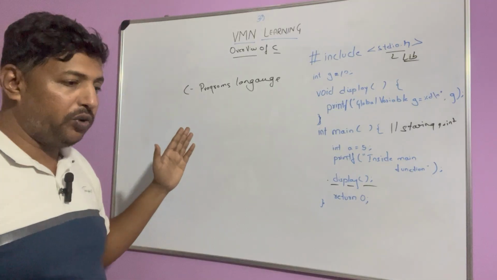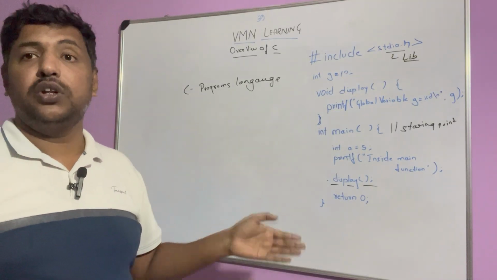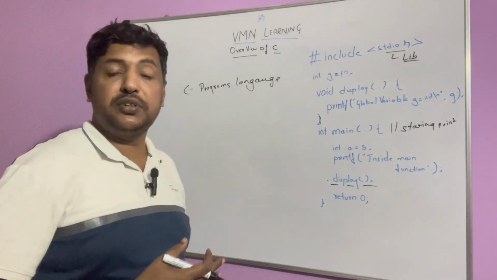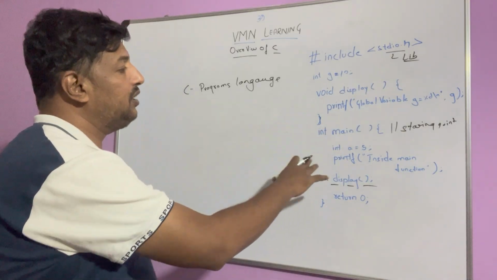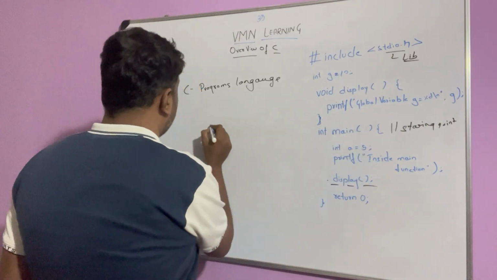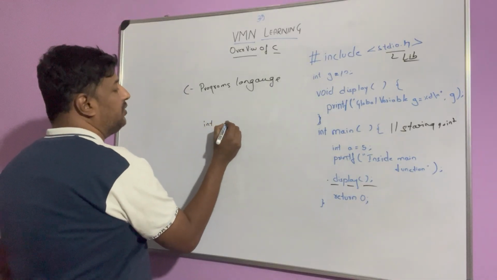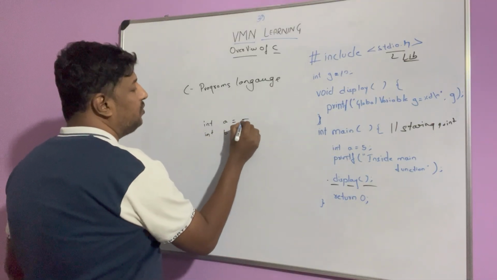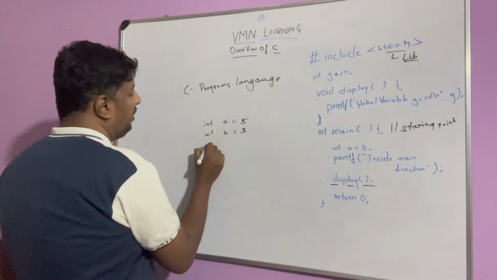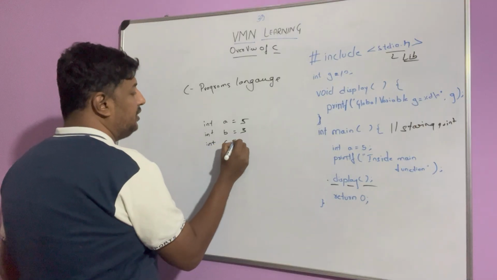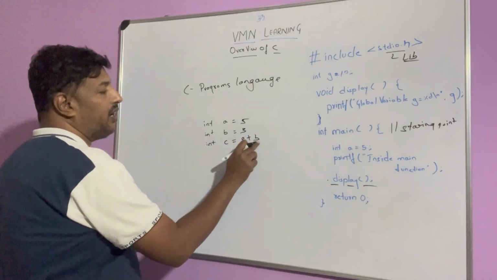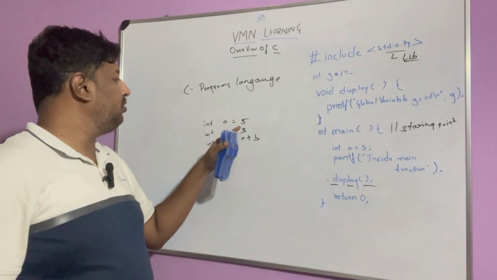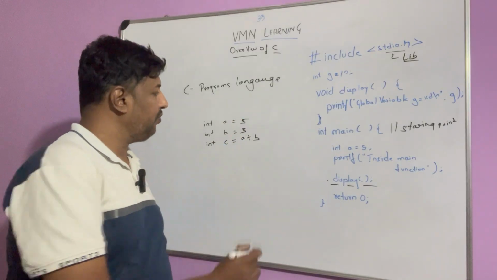So that's why C is called a programmer's language. And we have seen how the assembly languages were, right? We used to use move, add, subtract. It is not that easy. Here you can directly say int A is equal to 5, int B is equal to 3, and int C is equal to A plus B. You can easily understand that C will be 5 plus 3, so the value will be 8.